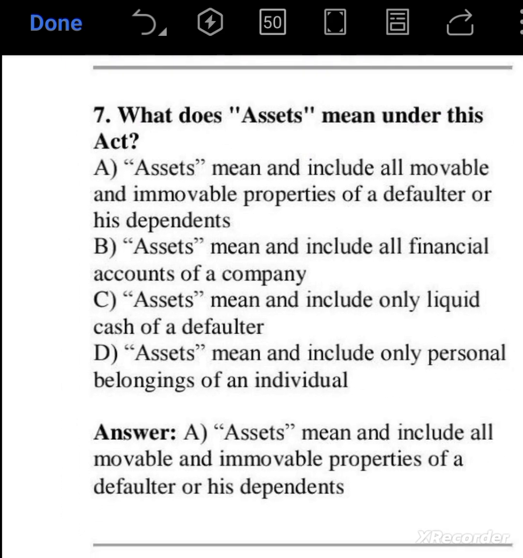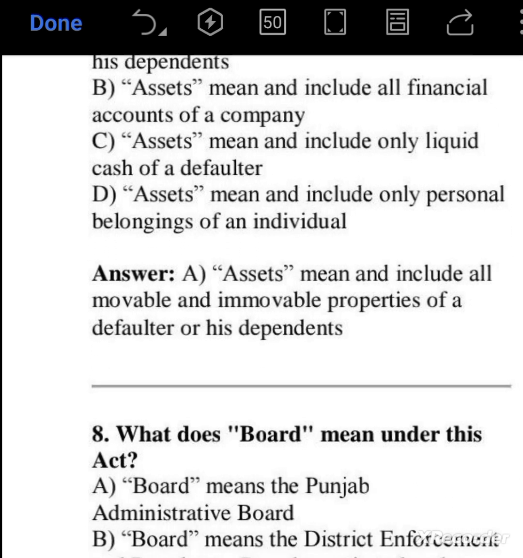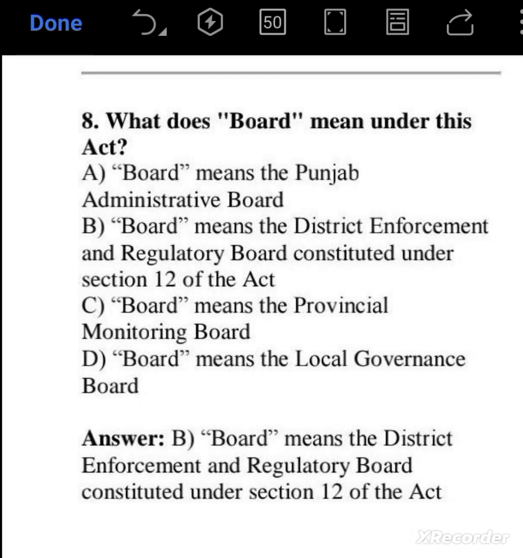Now going to question number 7. What does assets mean under this act? Assets mean and include all movable and immovable properties of a defaulter or his dependents. What does board mean under this act? Board means the District Enforcement and Regulatory Board constituted under Section 12 of the Act. So here option B is the right answer.